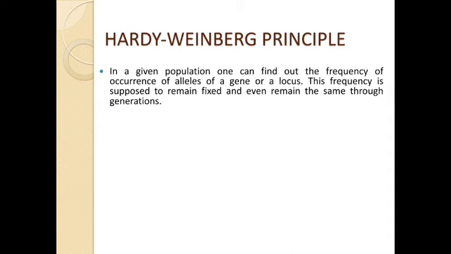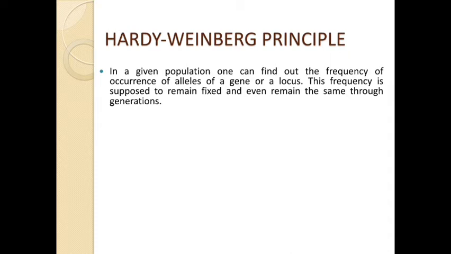So what are the different alleles, and what is the frequency of occurrence of alleles in a population, one can find out. And this frequency is supposed to remain fixed, and even remain the same through the generations. So this frequency is fixed.